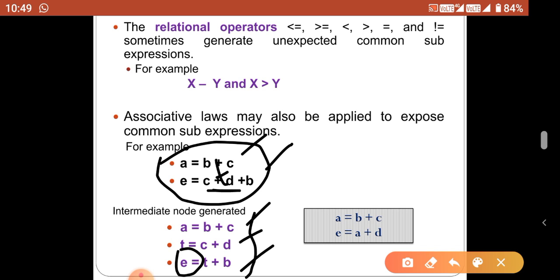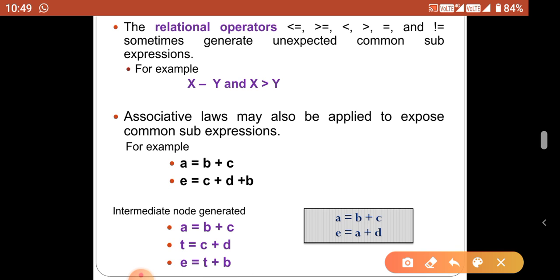Now we are going to see one more optimization we can perform. Consider the right side expression of the first statement, b plus c, and consider the second statement, b plus c is there too, but the operands are placed in different places. So b plus c is already calculated and stored into a. So in this example, b plus c can be replaced by a. So a can be added with d to produce the e value.